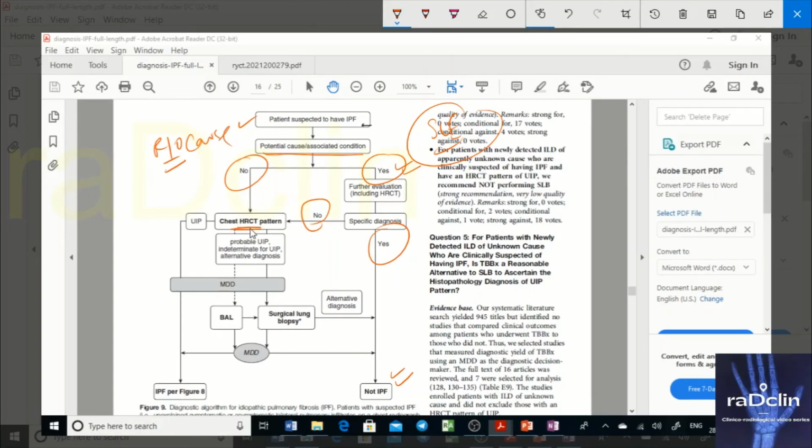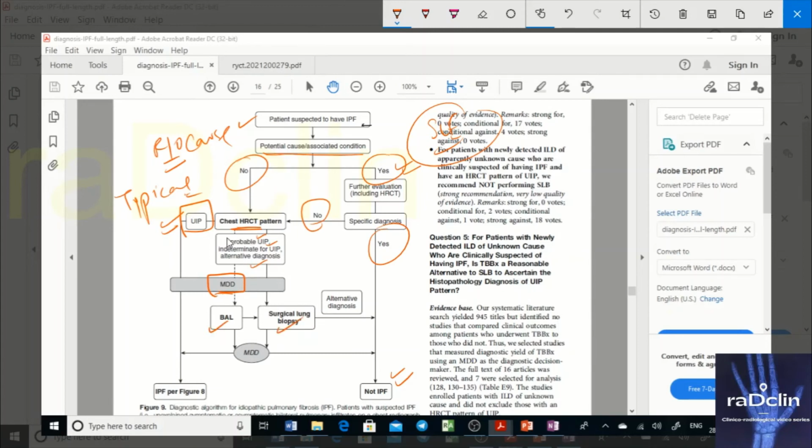And on chest HRCT pattern, either you will see a typical UIP, or you see probable UIP, indeterminate UIP, or alternate diagnosis, these three categories. In all of these categories, including the first, you go for a multidisciplinary discussion. That's what I'm saying. Even typical UIP will go for MDD, multidisciplinary discussion. After that, according to the American Thoracic Society, only probable, indeterminate, or alternative diagnosis will go for these two things: BAL and surgical lung biopsy.